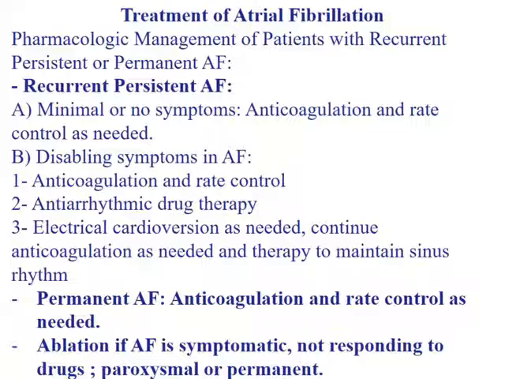For recurrent or persistent atrial fibrillation with minimal or no symptoms, we give anticoagulation and rate control. For disabling symptoms, we give anticoagulation and rate control, antiarrhythmic drugs, or electric cardioversion if unstable. Permanent atrial fibrillation: we give anticoagulation and rate control. Ablation if atrial fibrillation is symptomatic, not responding to drugs.